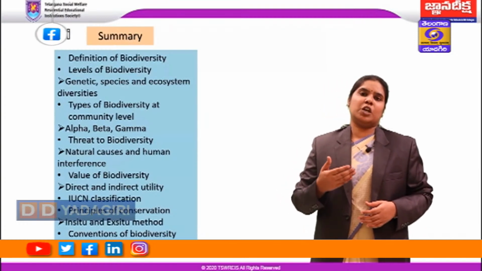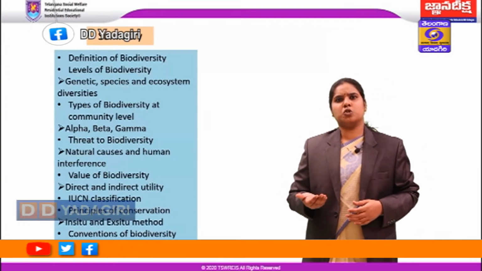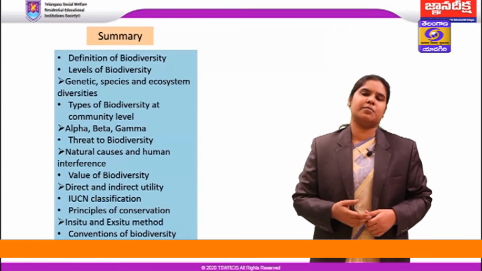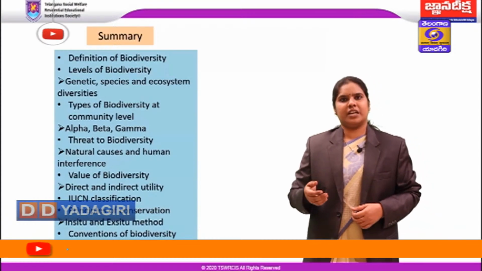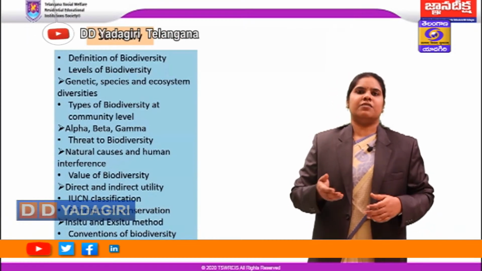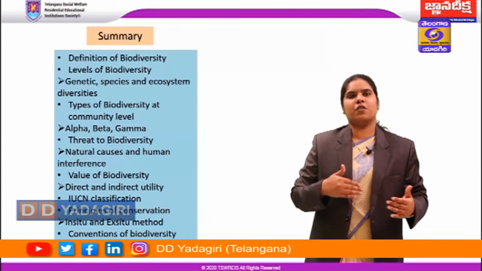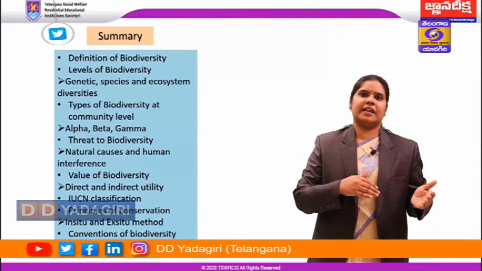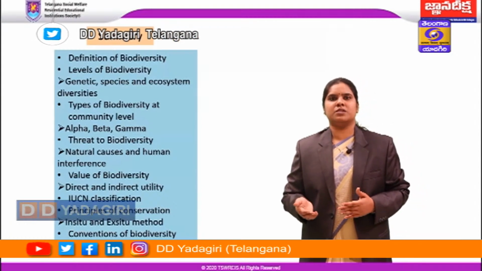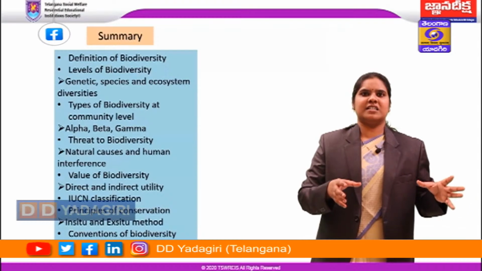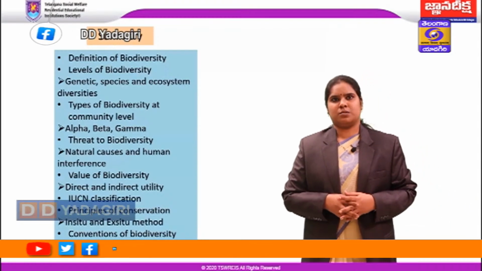And apart from this, we also have podu cultivation or jhum cultivation, or we also call it slash and burn agriculture, practiced by tribal communities in the northeastern states of India, where they completely clear off the forest area for cultivation of crops, and then after harvesting, they burn the crops, and in this way they create a mosaic pattern in the forest areas, leading to the extinction of species.